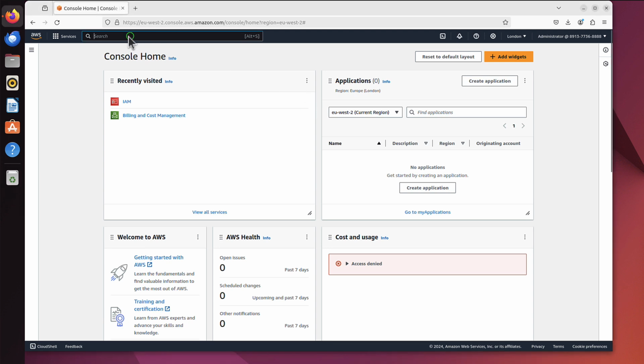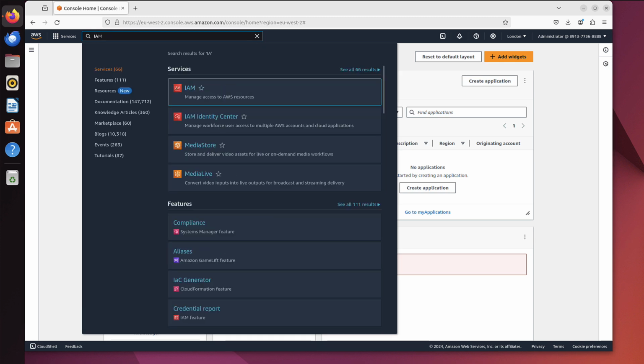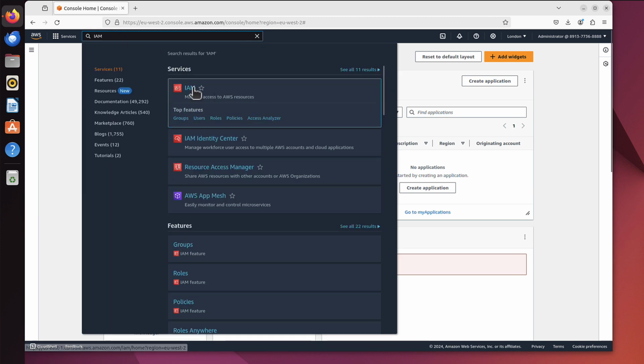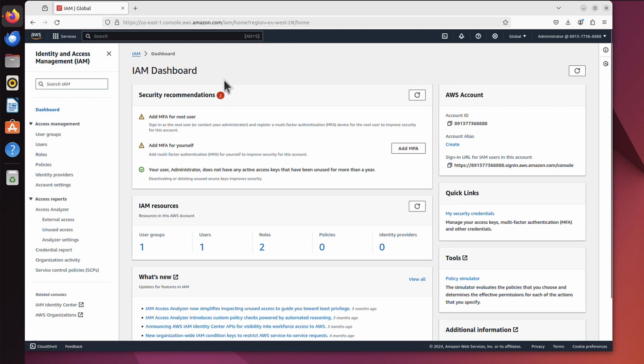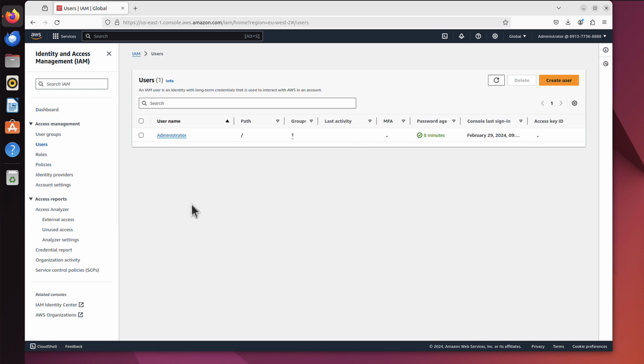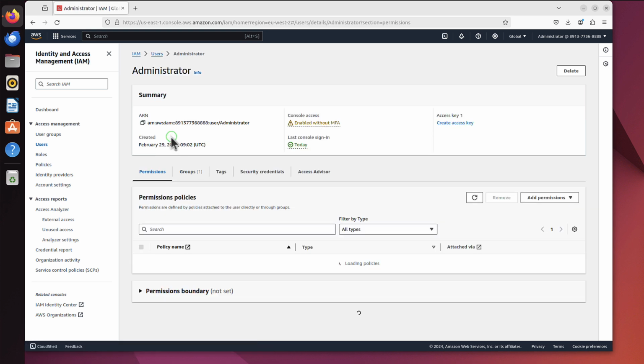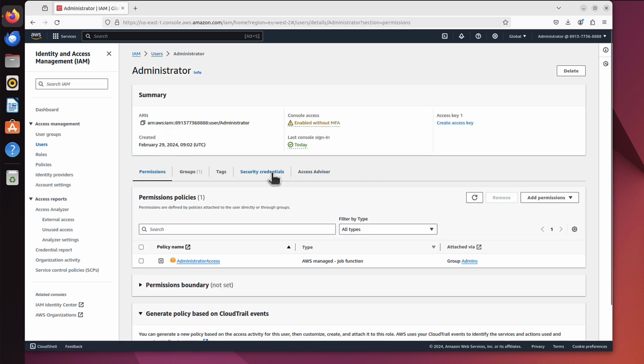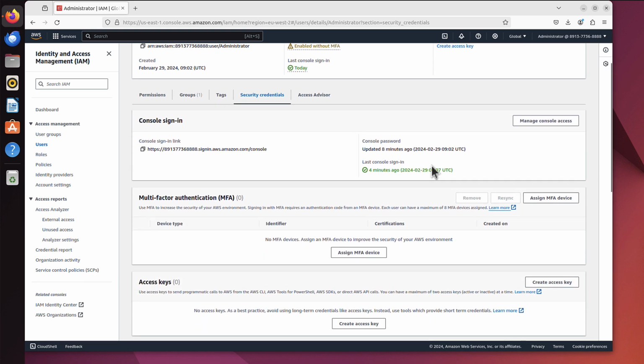So let's go back to our IAM console. Let's go to that IAM where we created our user. And as I said, it's also recommended to add MFA for the IAM users, not only for the root user. But let me concentrate on something else, because what I wanted to show you is if we go to those users, maybe I will click here, doesn't really matter where. So this is our user, it's called administrator. Let's click on that. And what we need now is security credentials. Let's click security credentials and then scroll down.